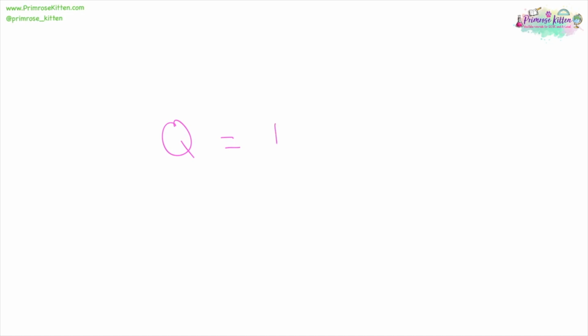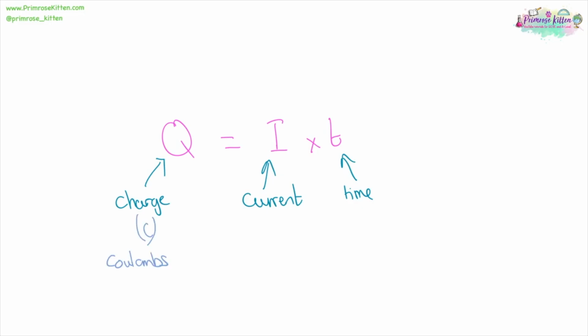Charge equals current times time. Charge is measured in coulombs. Current is measured in amps. Time is measured in seconds.